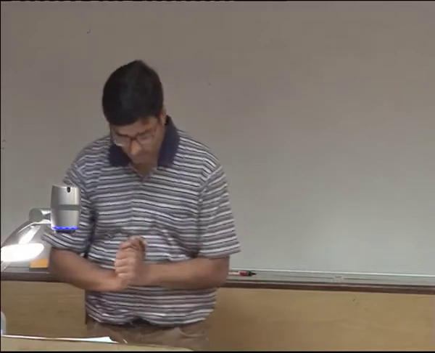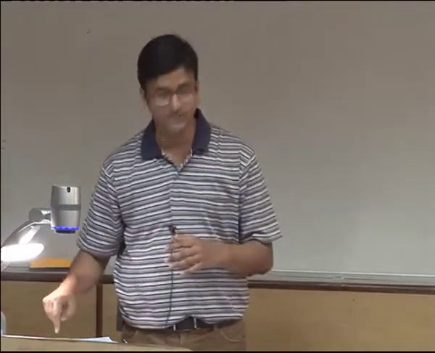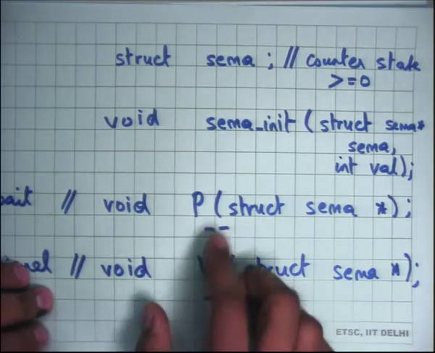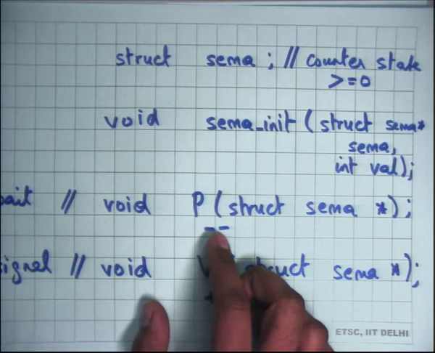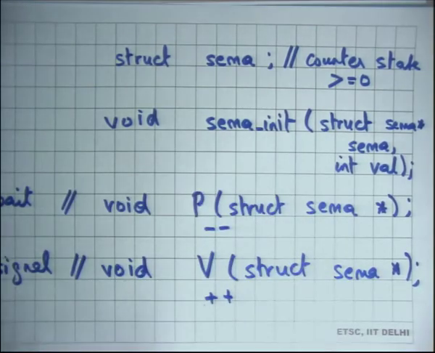So those are the semantics. Most importantly, all these three operations are atomic with respect to each other. So the operation of decrementing and waiting is atomic with respect to increment and initialization. That's why this is an interesting abstraction from a concurrency standpoint. So p, v and init are completely atomic with respect to each other.